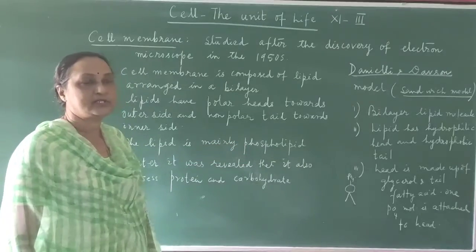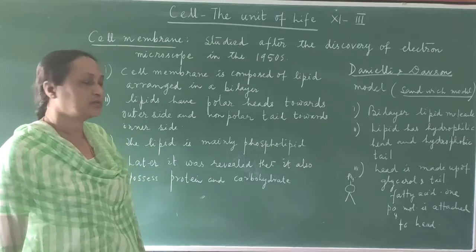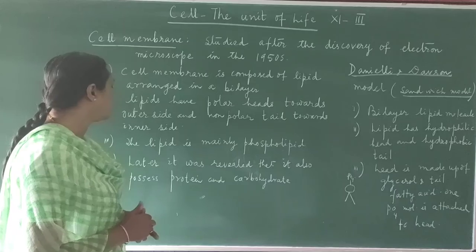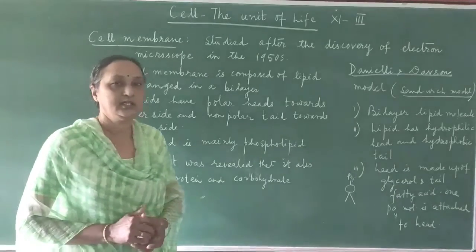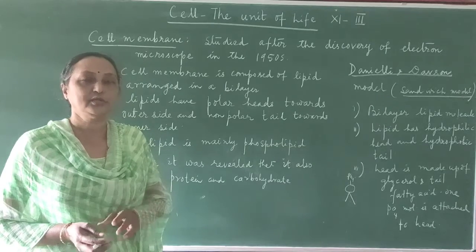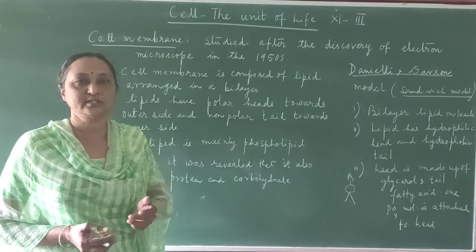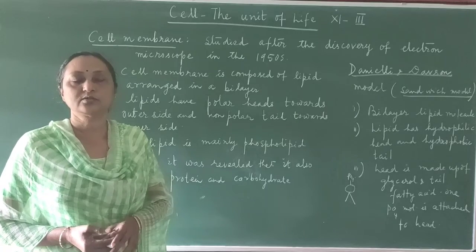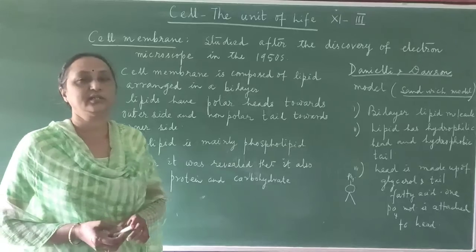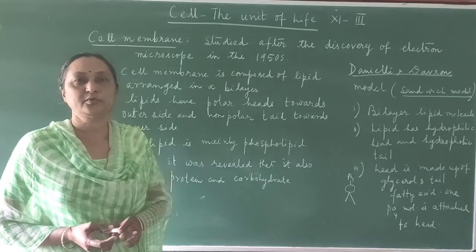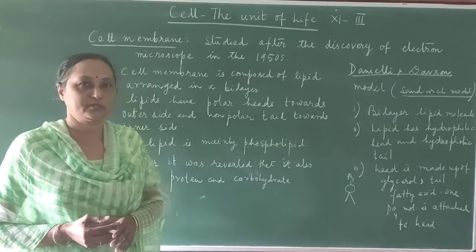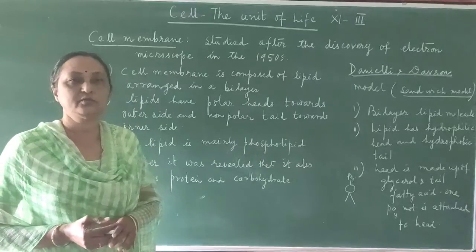So what kind of lipid is there in the cell membrane? That is phospholipid. Later on it was revealed that it also possesses protein and carbohydrate. Initially it was discovered that the cell membrane consists of a lipid bilayer, and later it was discovered that besides lipid there are also protein and carbohydrate in the cell membrane. Regarding the structure of the cell membrane, different scientists proposed different theories depending on their discoveries and observations. We will discuss only two theories.